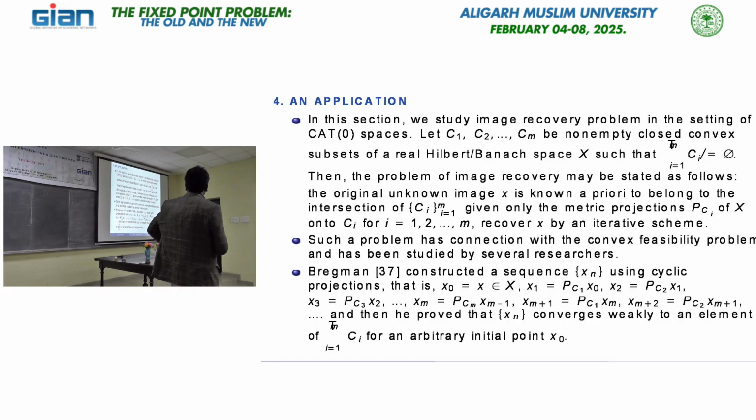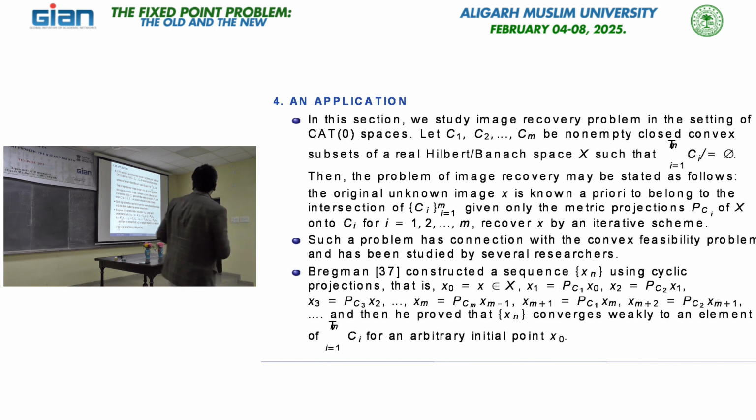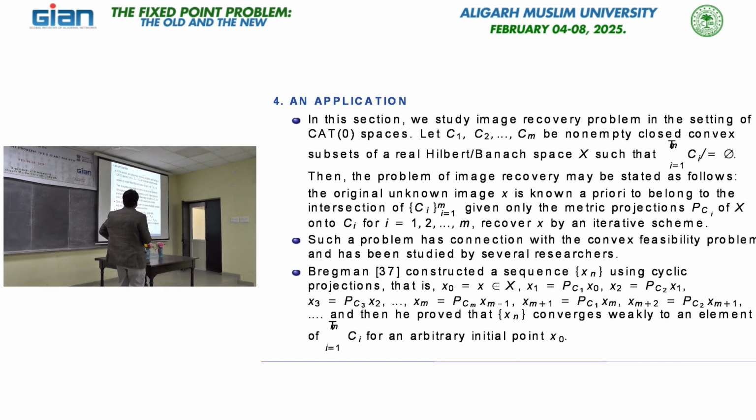The problem of image recovery may be stated as follows: the original unknown image x, or element, is a common element in the intersection. In image processing they also use this word, but mathematically we have to find that common element in the intersection, which is non-empty. So the question is how to find that common element. The original unknown image x is known a priori to belong to the intersection, given only the metric projections P C j of x onto C j. Using these metric projection maps, we can recover x by iterative schemes.